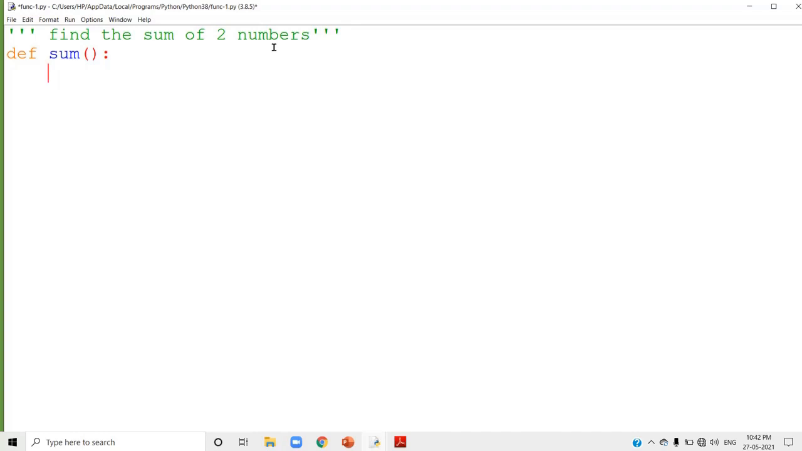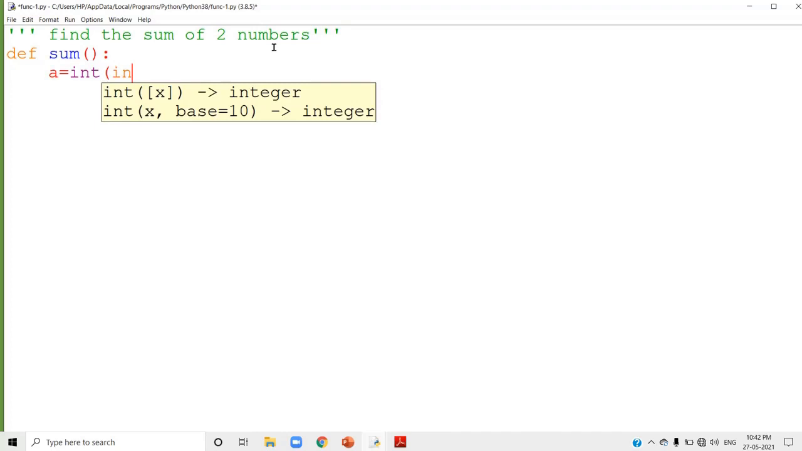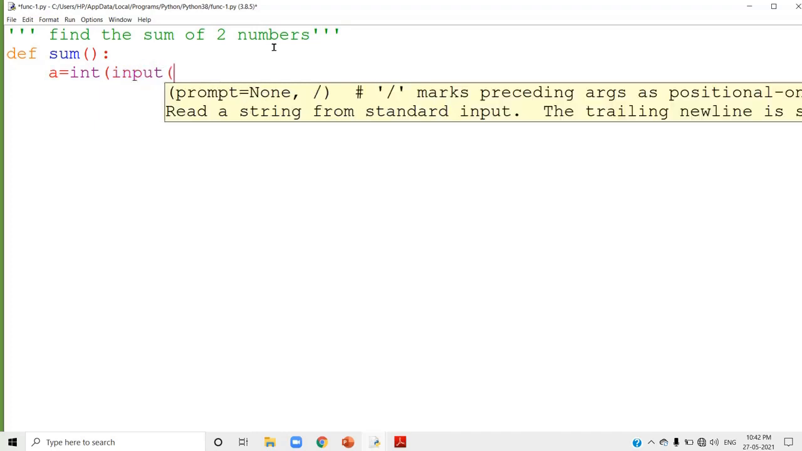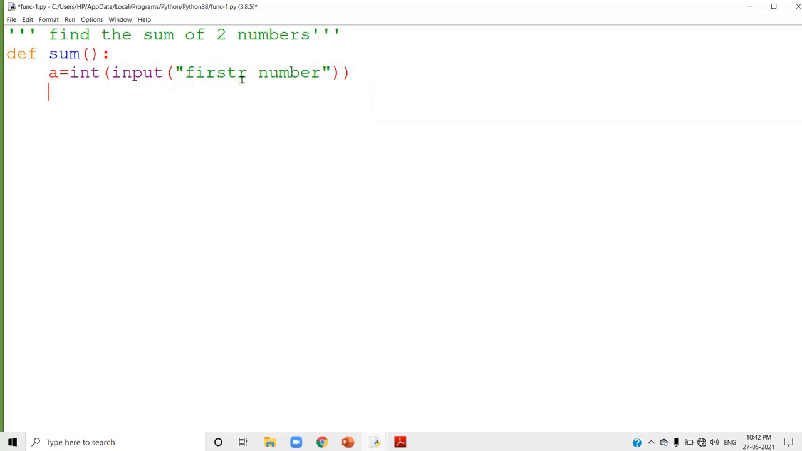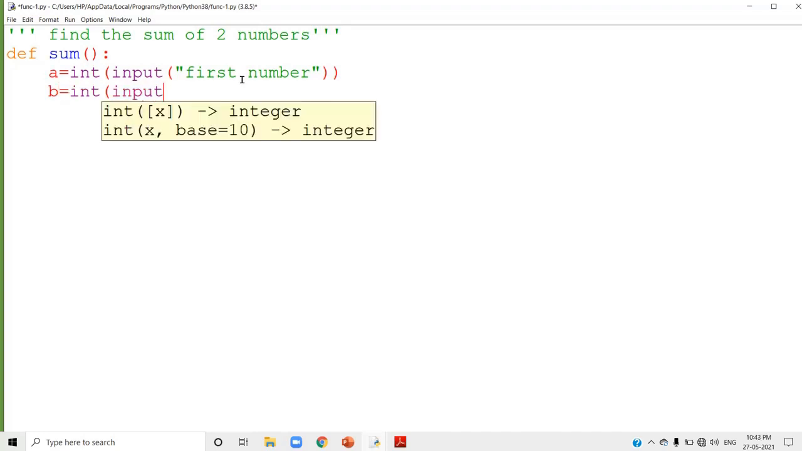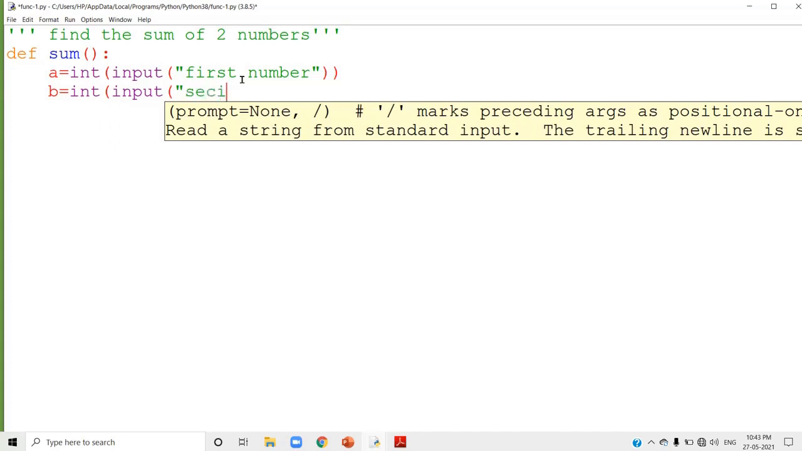And find the sum of two numbers. The first step, you have to accept the first number from the user. Yes, I am going to accept the first number from the user. Input, enter first number. I am going to enter the first number here. And second step, you have to accept the second number. See, I am going to accept the second number. Enter second number.